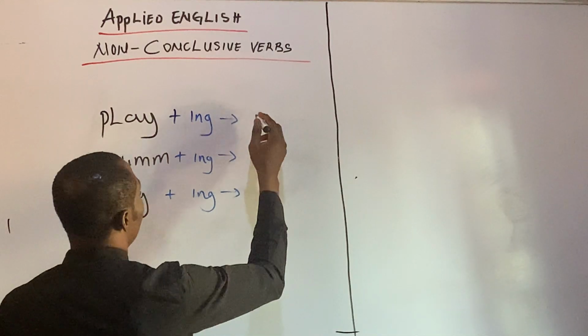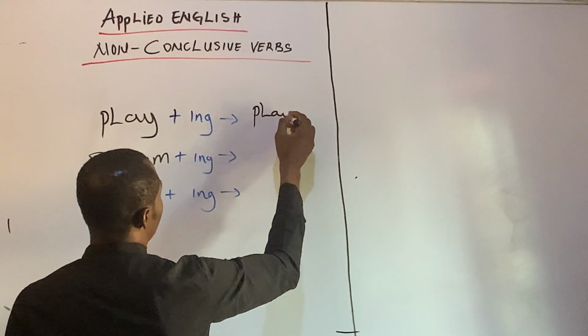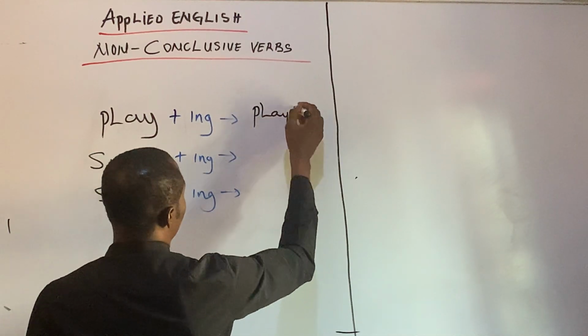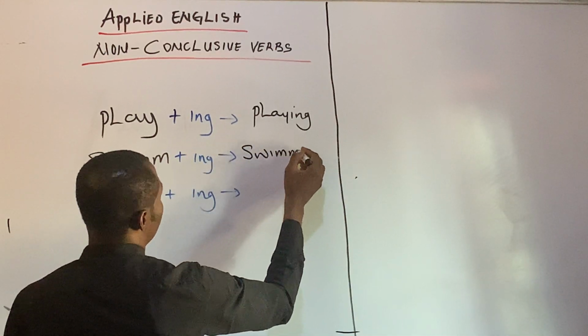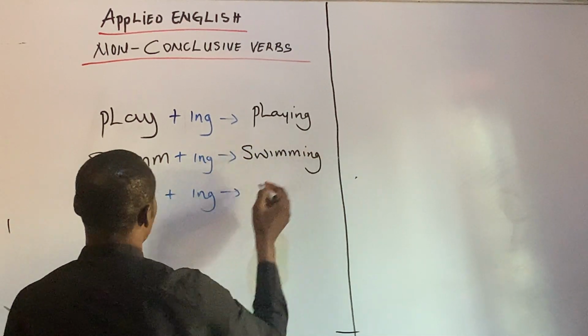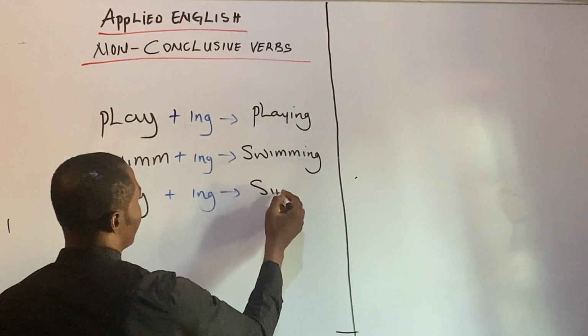Play will become playing. Swim will become swimming. Sing will become singing.